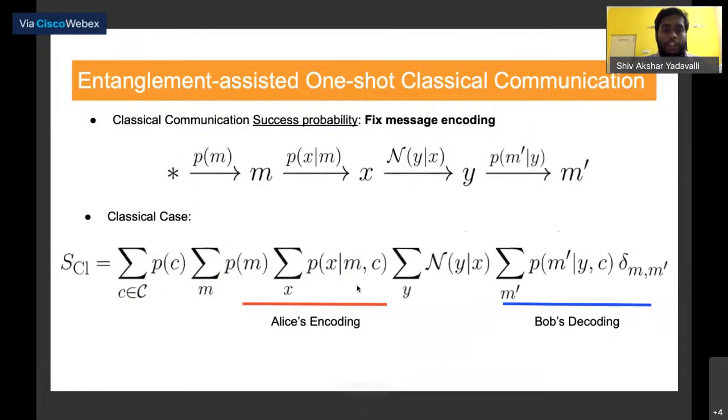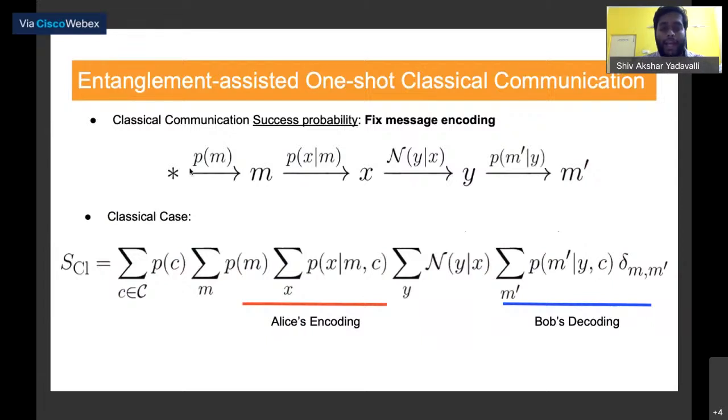So one figure of merit for classical channels is capacity. Another figure of merit that we specifically look at is success probability. That is, we fix a specific message encoding and then ask the question, what is the success probability on average?